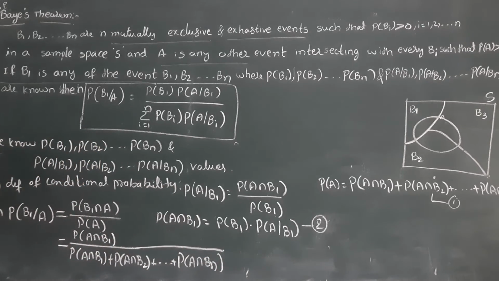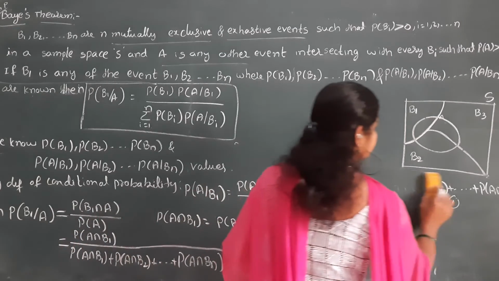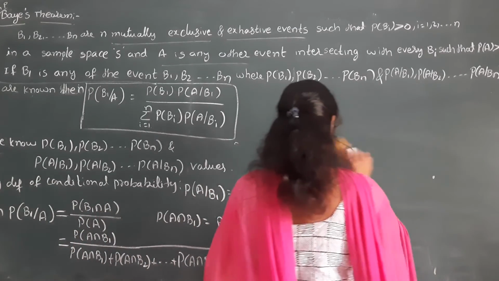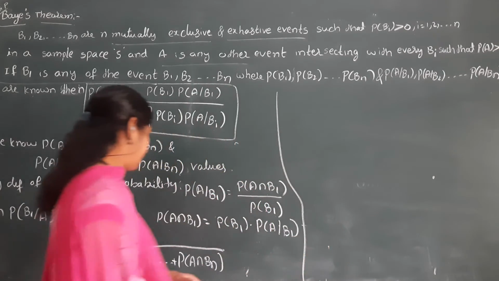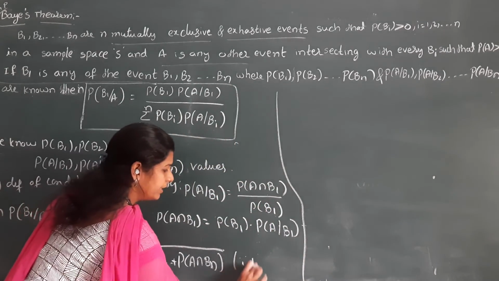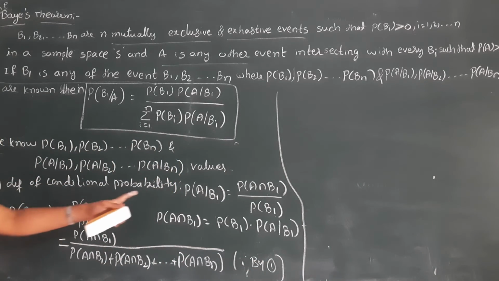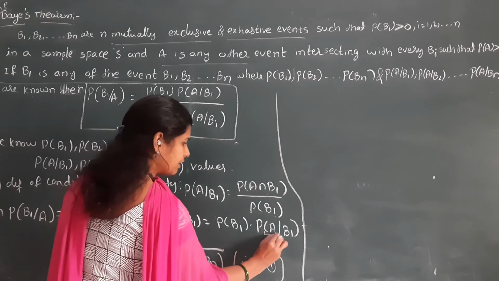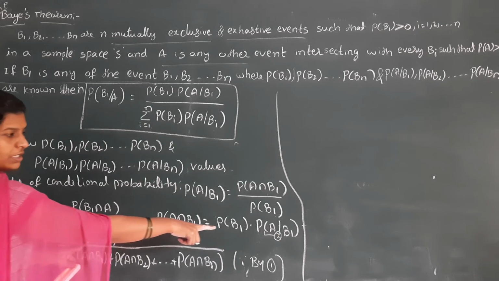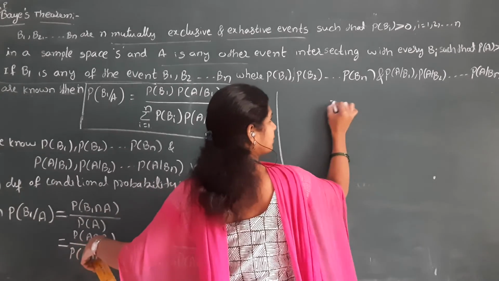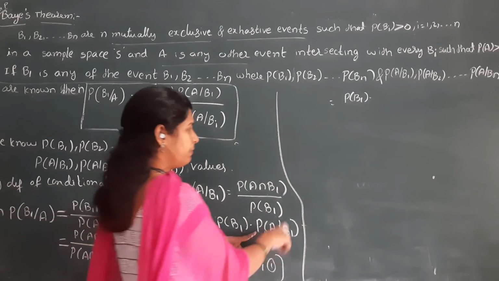Now, by equation 1 I am writing here. By the other formula, which I consider as equation 2, P of A intersection B1 is equal to P of B1 into P of A by B1.